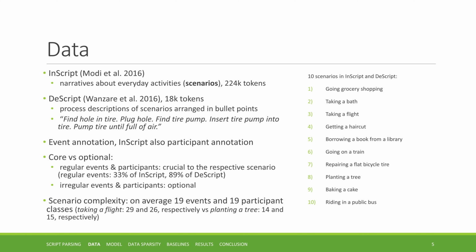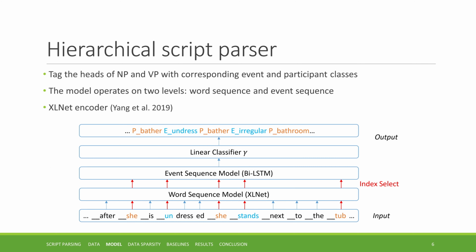Given the optionality, we distinguish between regular events and participants, which are crucial to the respective scenario. And then in contrast, irregular events and participants occur in the activity but are optional. Most events in InScript are irregular, while in Descript the majority is regular. The 10 scenarios vary in complexity, which is also reflected in the class sizes of events and participants. Our task is to parse the input text and tag nouns and verbs with corresponding event and participant classes.